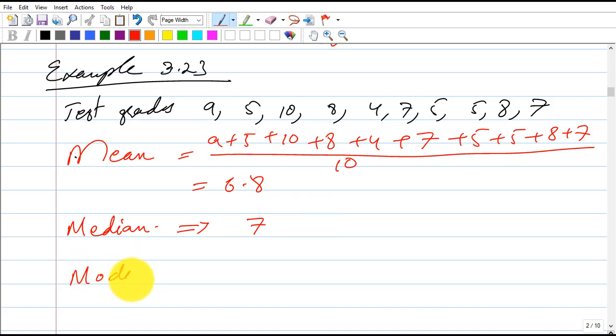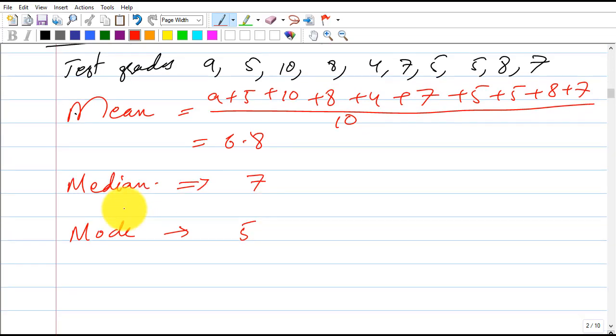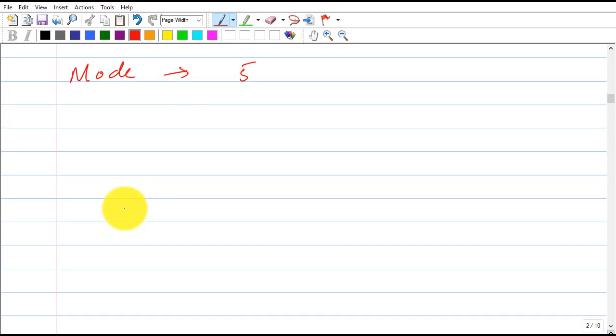And the mode is the most repeated grade. We can see that 5 is repeated 3 times, so 5 is the mode of the data. This is the very basics of statistics. Now we want to apply these concepts to discrete random variables.